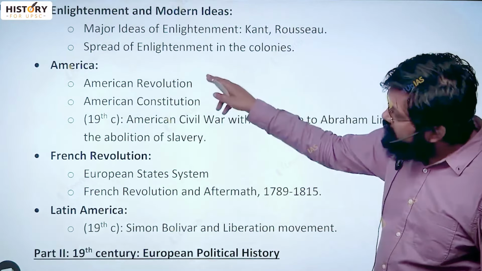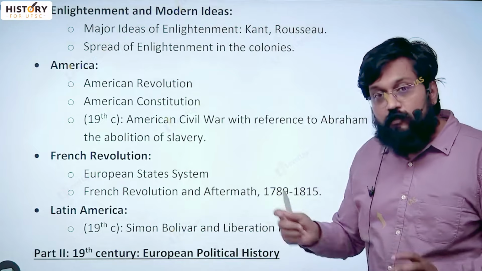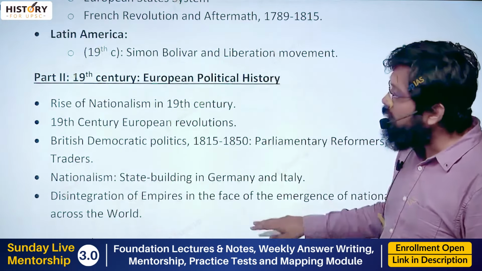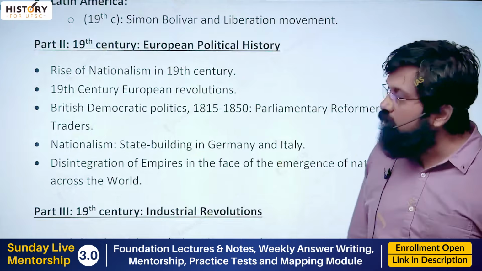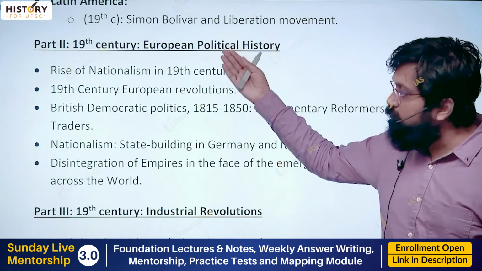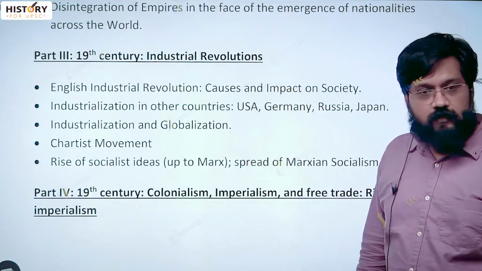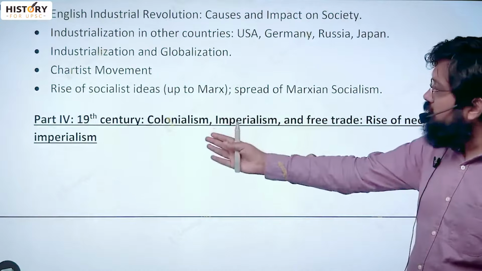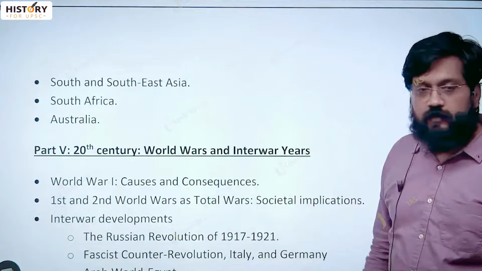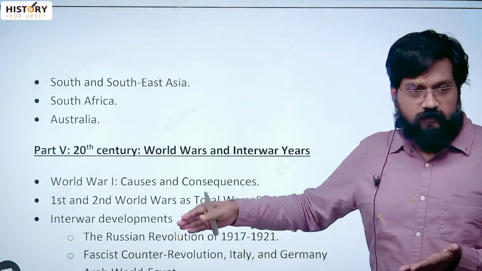So in all these 3 continents, the ideas of enlightenment led to various revolutions which concretized those ideas in political domain. Then you go to 19th century. In 19th century, we look at 3 different aspects. One aspect is the political history of Europe. The second aspect is industrial revolution and its consequences. And the third aspect is colonialism, imperialism, and neo-imperialism, and what happened in different continents. So in the same story of 19th century, there are three overlapping stories.